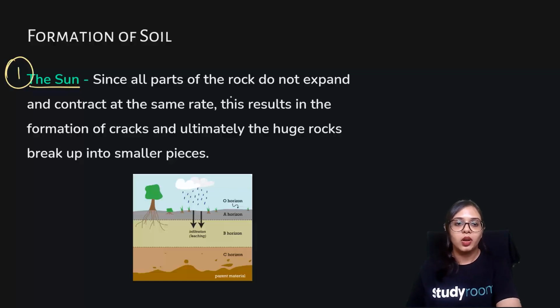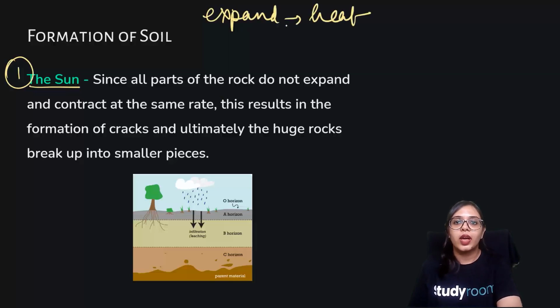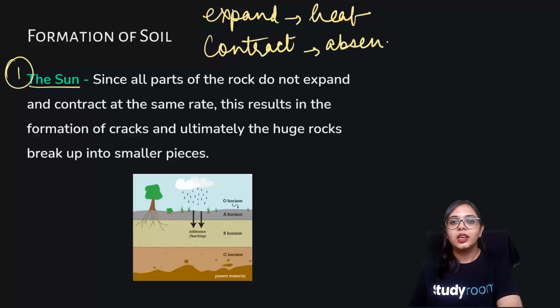What happens is that the sun leads to the heating up of the rock. When the rock particles, the bigger chunks of rocks, heat up, they expand naturally. And during the night time, in the absence of the heat, they contract. So they expand in the presence of the heat and contract in the absence of the heat. This expansion and contraction finally results in the formation of cracks.